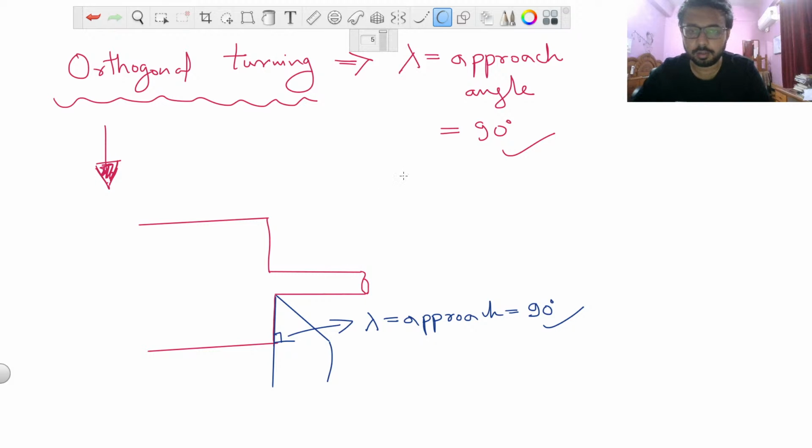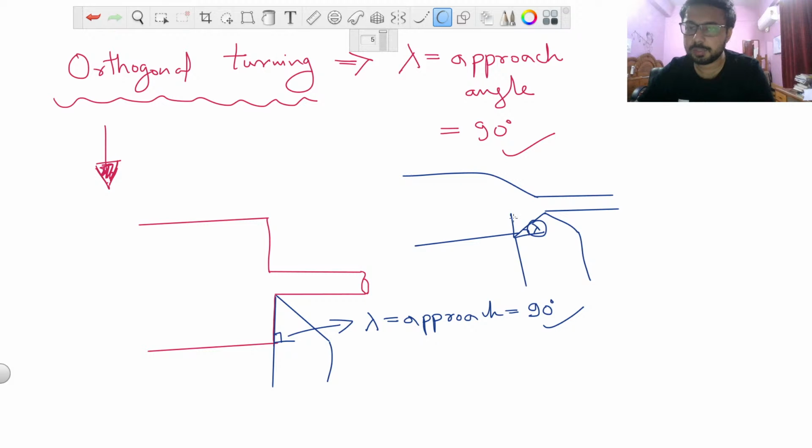And the figure which we previously drew was looking like this. Here this angle was your lambda, that is the approach angle. So we just made this approach angle equal to 90 degrees for orthogonal turning. That is the thing that I wanted to share here. So now we will move forward and do the next question.